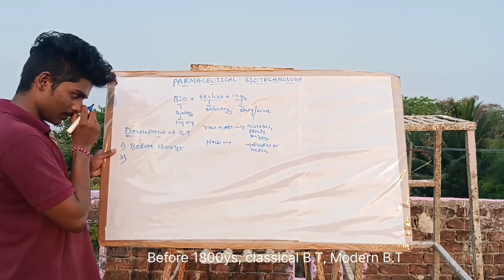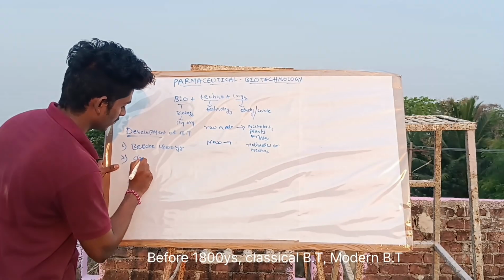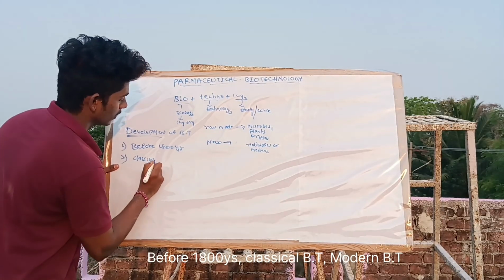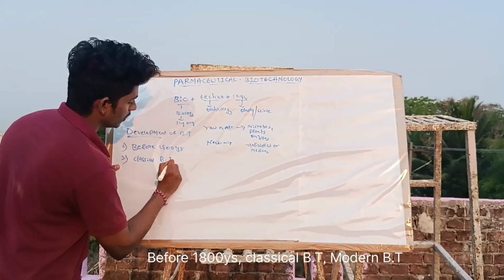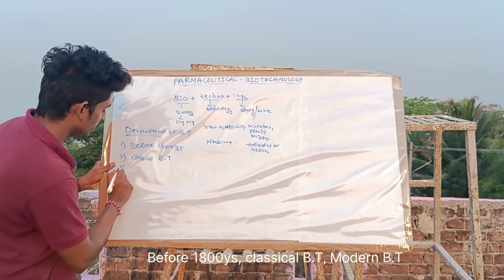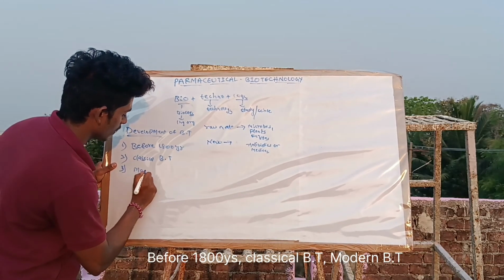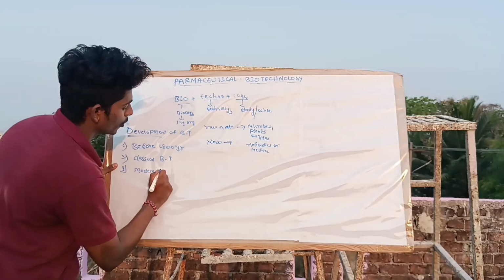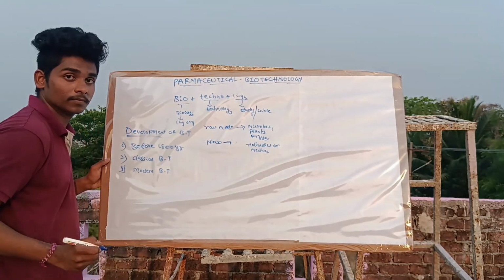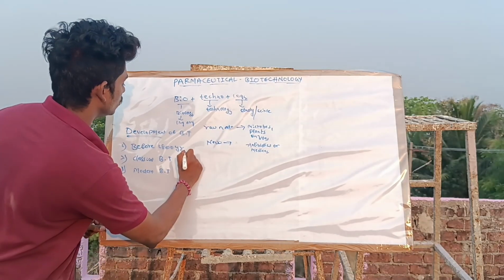Second one, classical biotechnology, and third one, modern biotechnology.